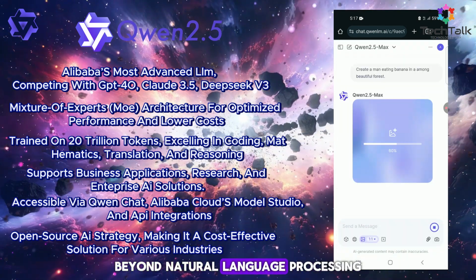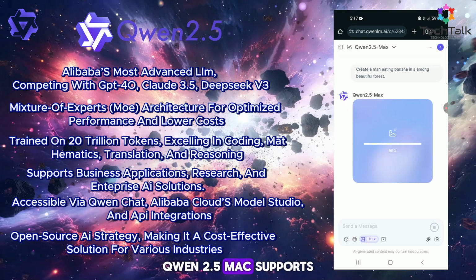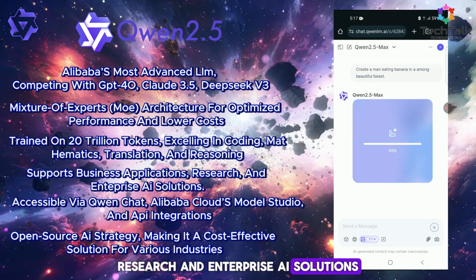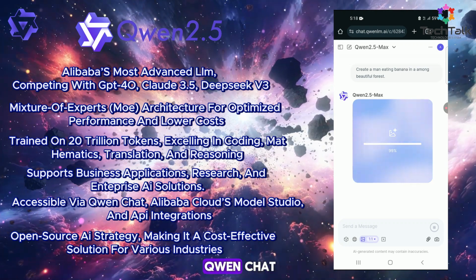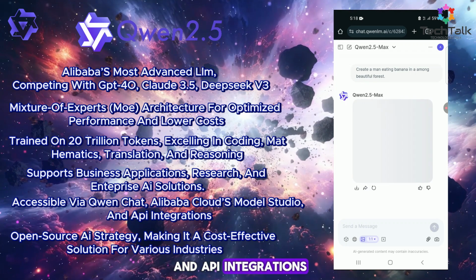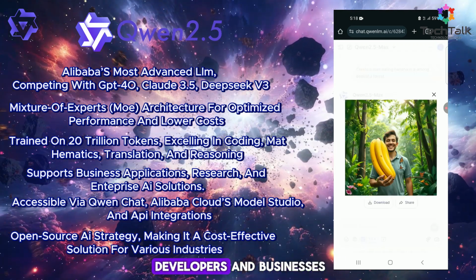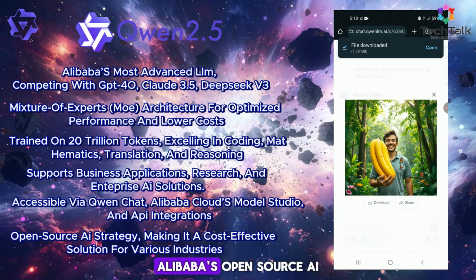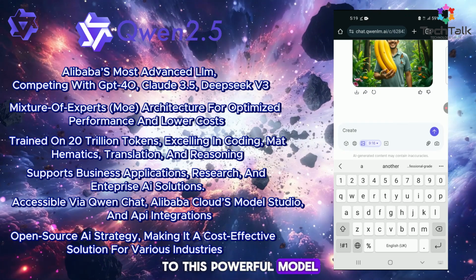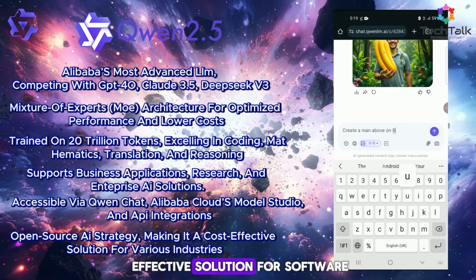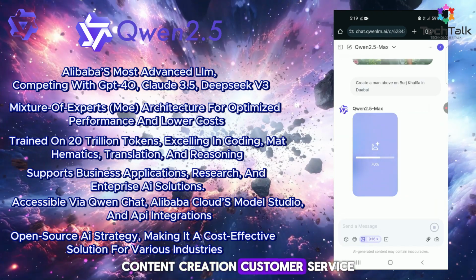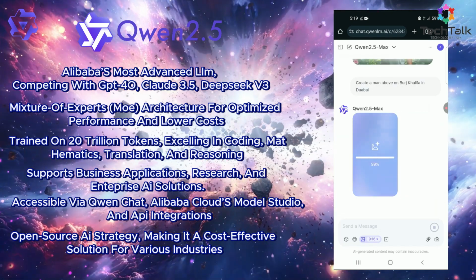Beyond natural language processing, Qwen 2.5 Max supports business applications, research, and enterprise AI solutions. It is accessible via Qwen Chat, Alibaba Cloud's Model Studio, and API integrations, enabling seamless adoption for developers and businesses. Alibaba's open-source AI strategy ensures public access to this powerful model, making it a cost-effective solution for software development, education, content creation, customer service, and automation.